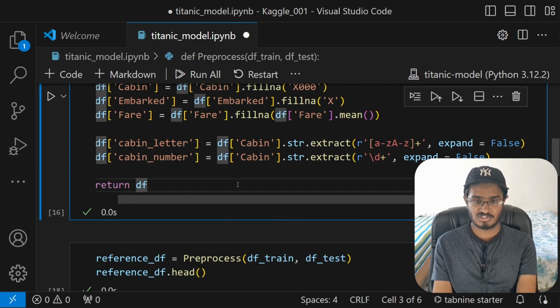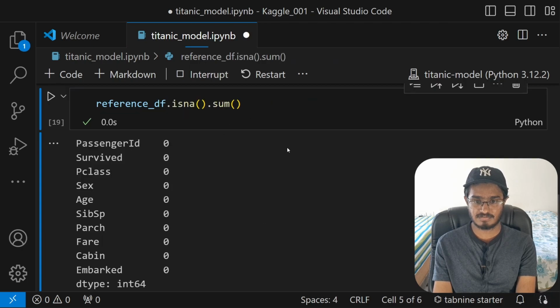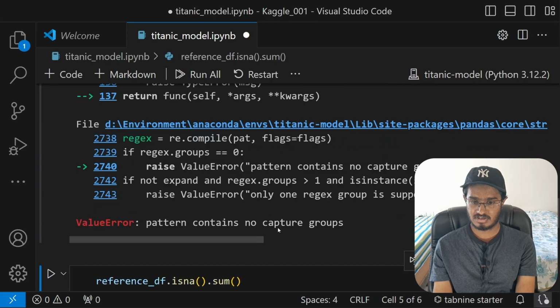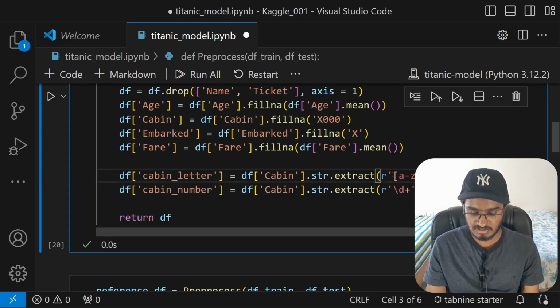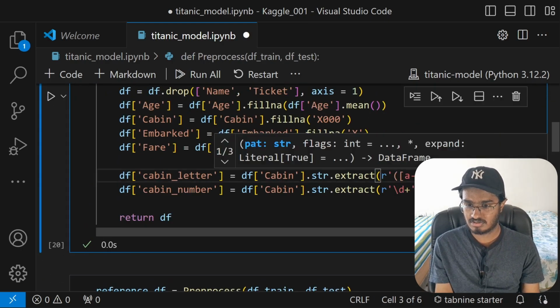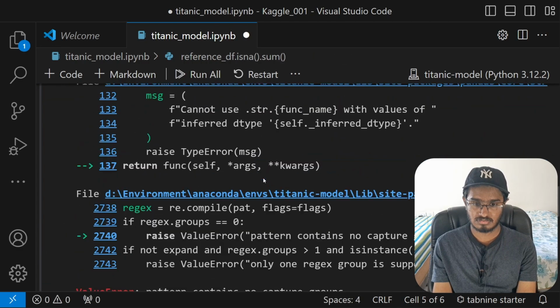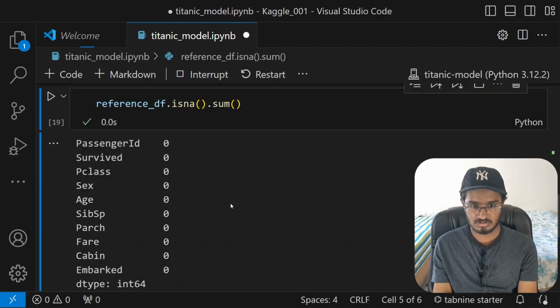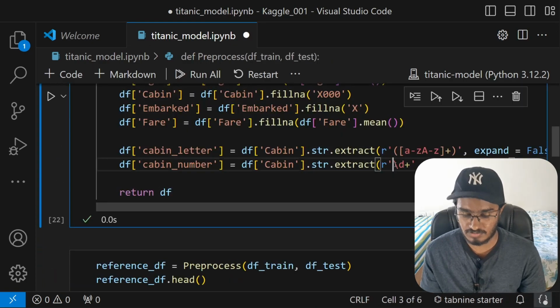Again, we just make sure to run this and check if everything is working properly. Oops, pattern contains no capture groups. I guess we have to put this inside parentheses. Yep, now when we run this code cell, run this. Oh, we have to do it for this one as well.